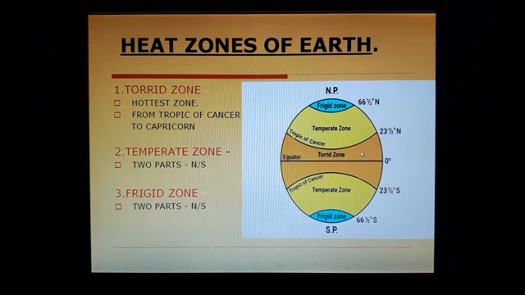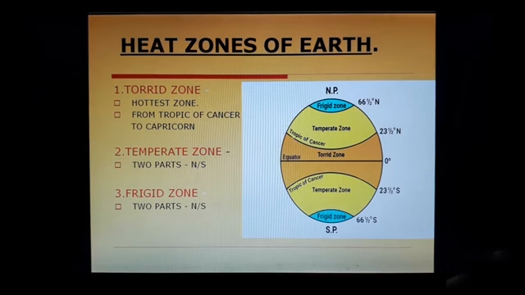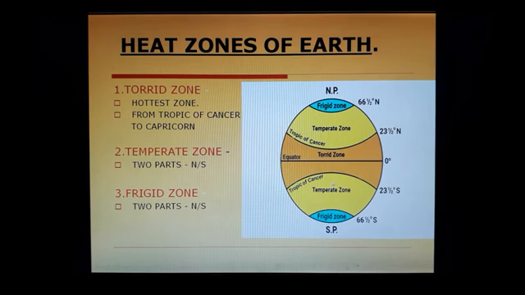Now we are coming to the heat zones of the earth. The hottest zone, nearby the equator, is the torrid zone. The yellow one is the temperate zone, with quite normal conditions, not too hot, not too cold. The frigid zones are the coldest part of the earth, from 66.5 degrees north, and the same in the southern hemisphere.